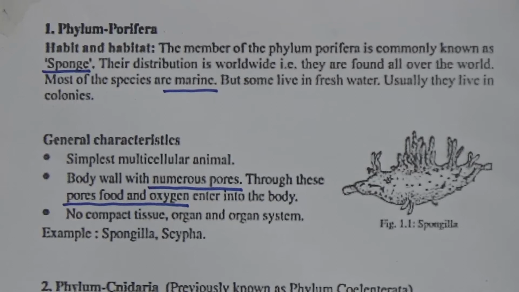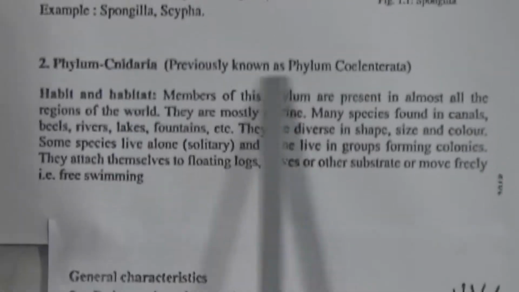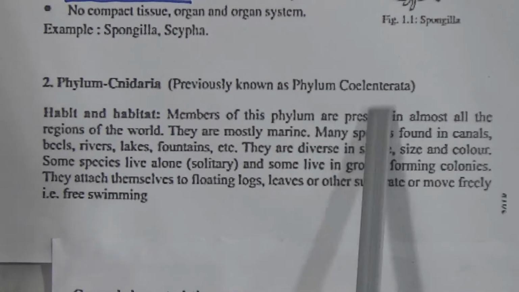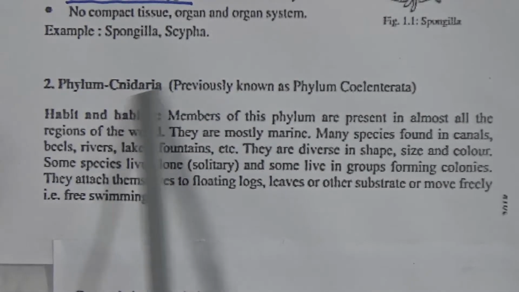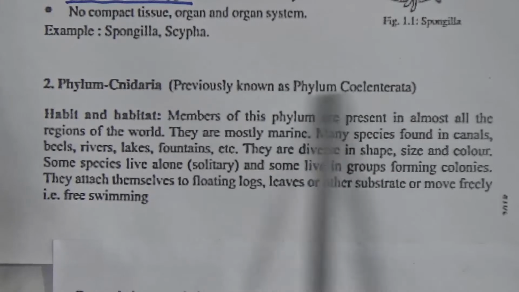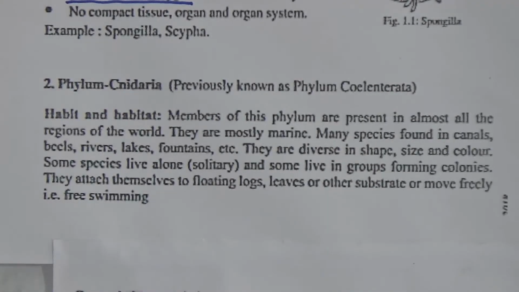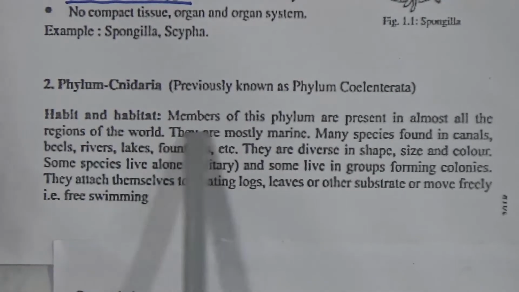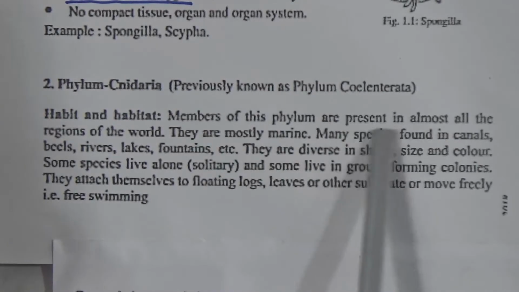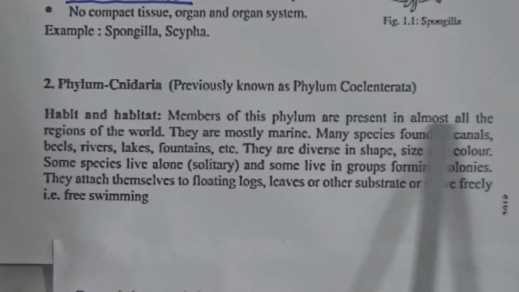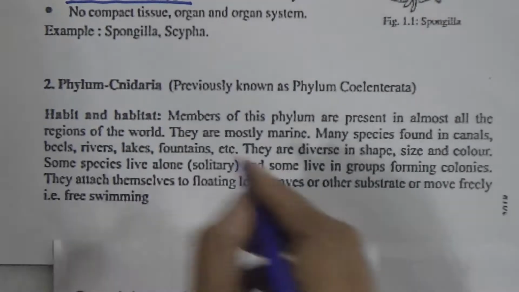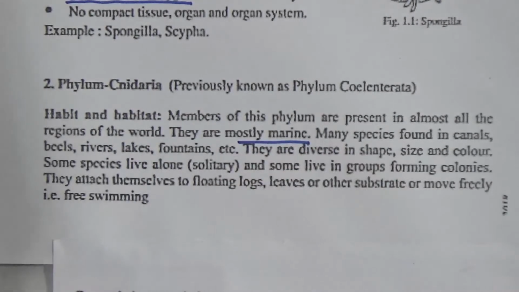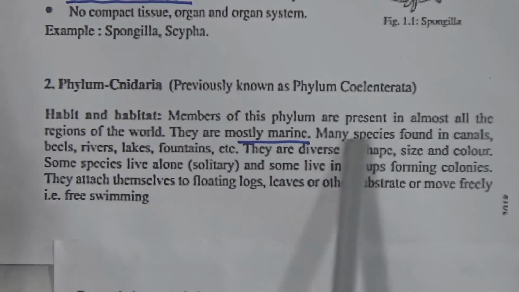Second phylum, Cnidaria, previously known as Coelenterata. That means now it is known as Cnidaria; in previous time it was known as Coelenterata. Let's see the habit and habitat. Members of this phylum are present in almost all regions of the world. They are mostly marine. Porifera are also mostly marine, and Cnidaria are also mostly marine.